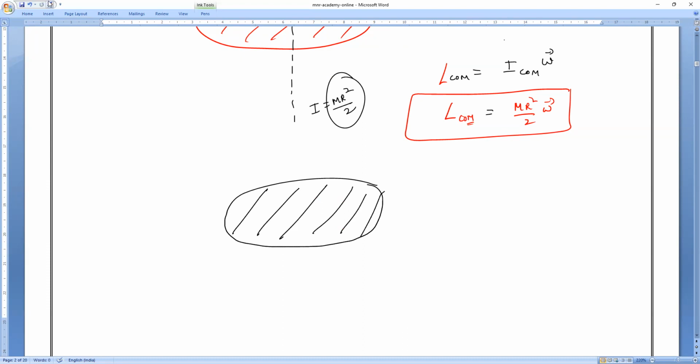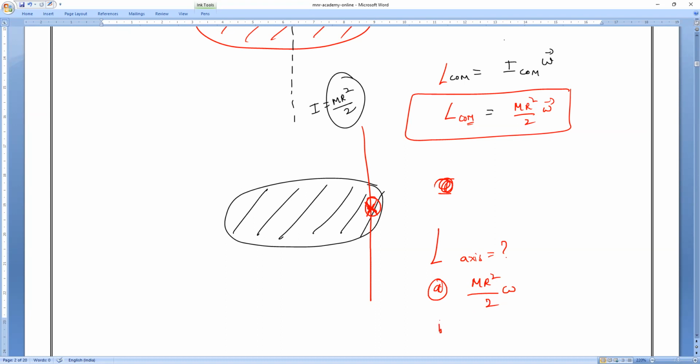Again, I'm giving the same disk, everybody. So observe. Now the axis of rotation is passing through the side. This is the axis of rotation. Imagine. Clear, Mr. Pradosh, what I'm saying? Now find the angular momentum about this axis. That is the question. I'm giving the options also. Option A, I'm giving you 2 minutes. Let me see how many of you will solve. You have to use the parallel shift theorem here.